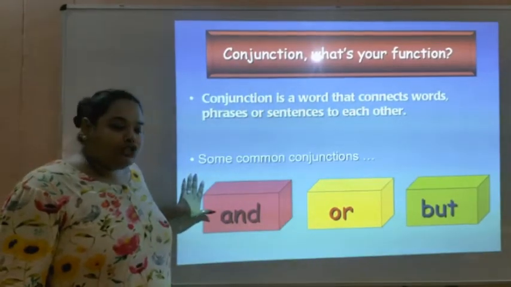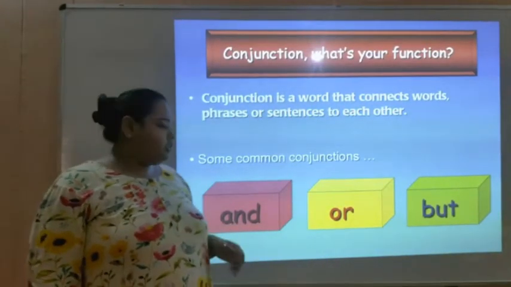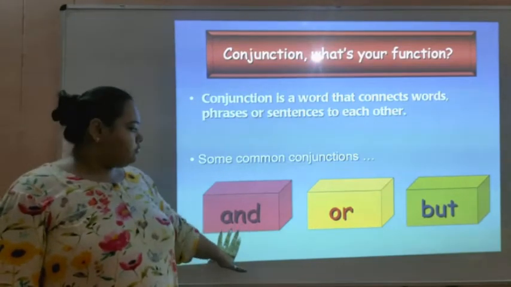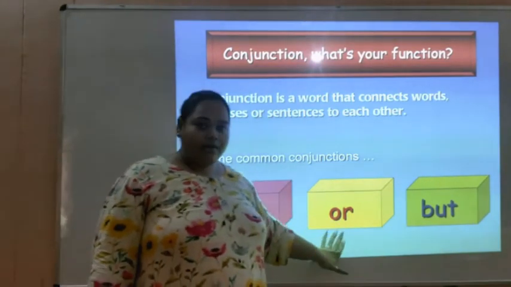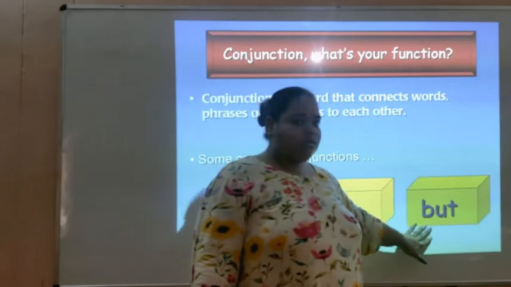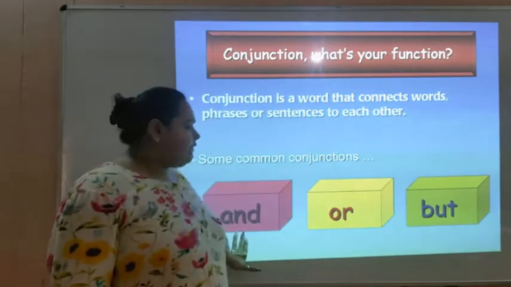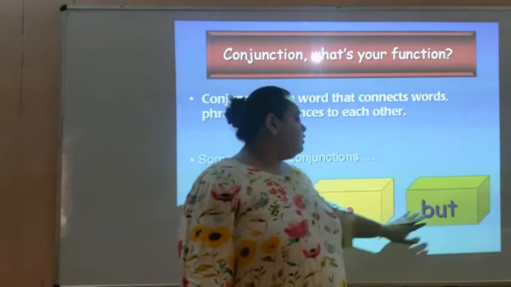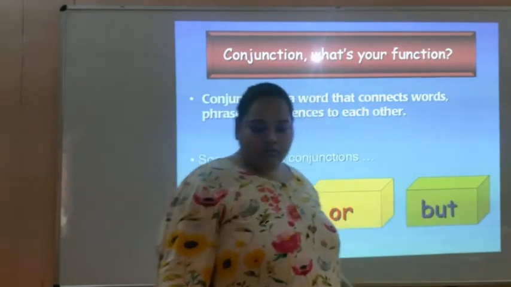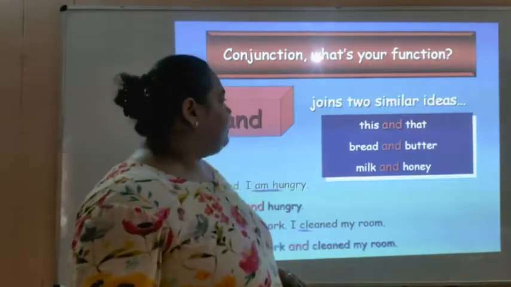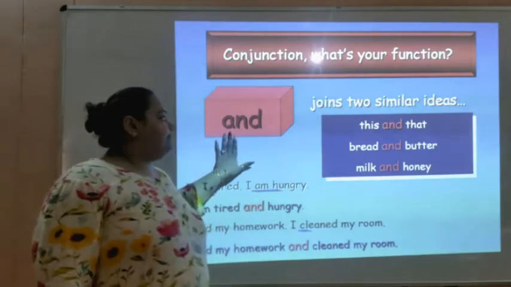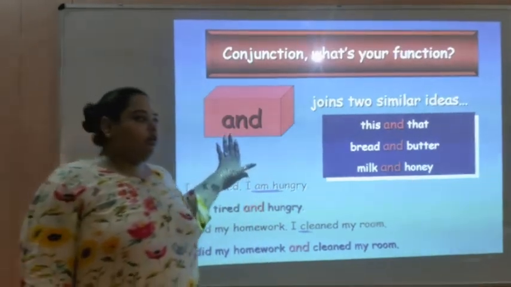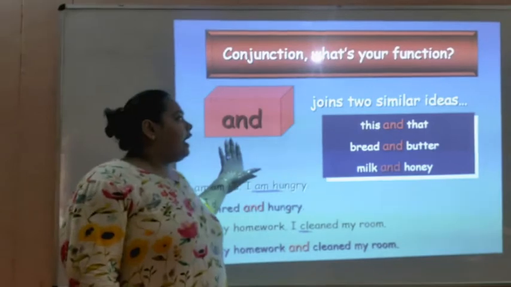Some common conjunctions. Let's see some conjunctions: and, or, but. These are very common conjunctions. Let's see what they are one by one. Let's take the first one, the conjunction and. What is the purpose of and?